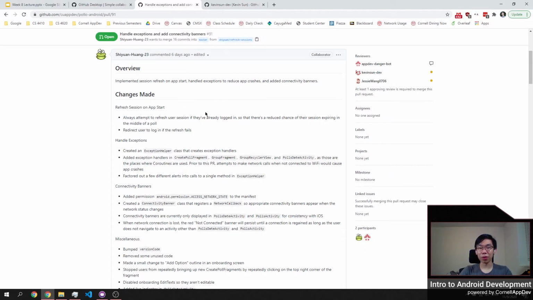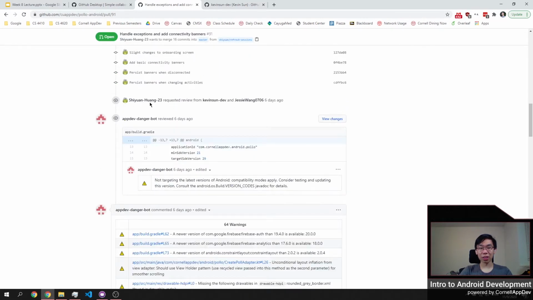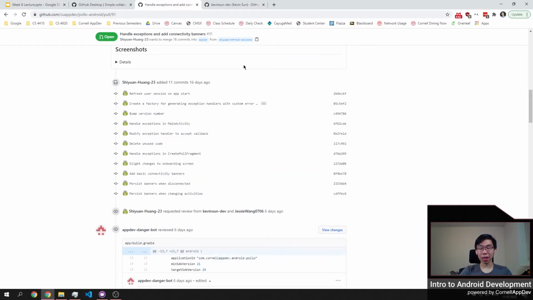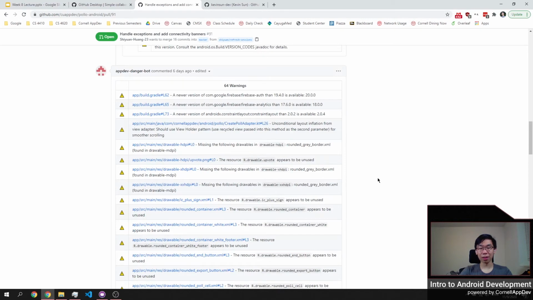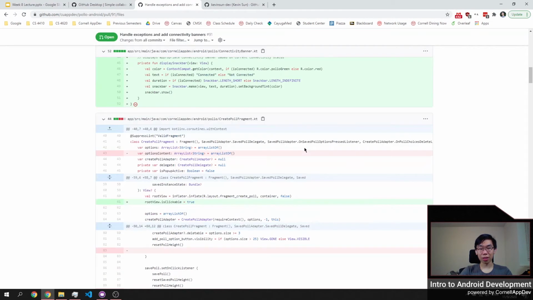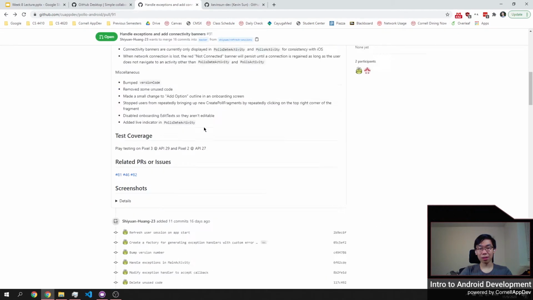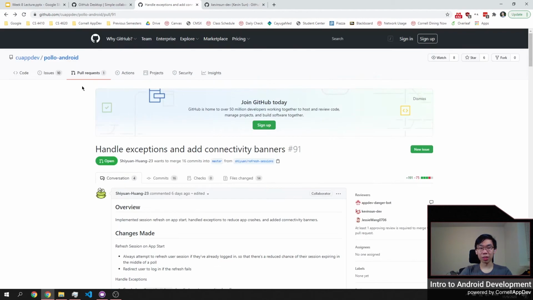This is a GitHub feature. So Shirley here has implemented session refresh. And here are the commits of those extra changes she's made to the code. And you can see what files have been changed and exactly what has been changed. When this gets merged in, this will go into the main code and become a part of it.